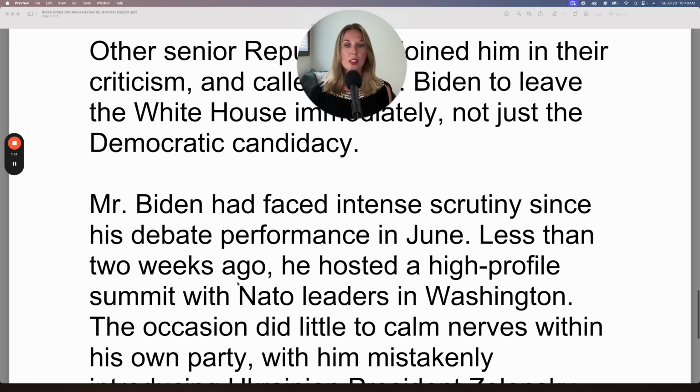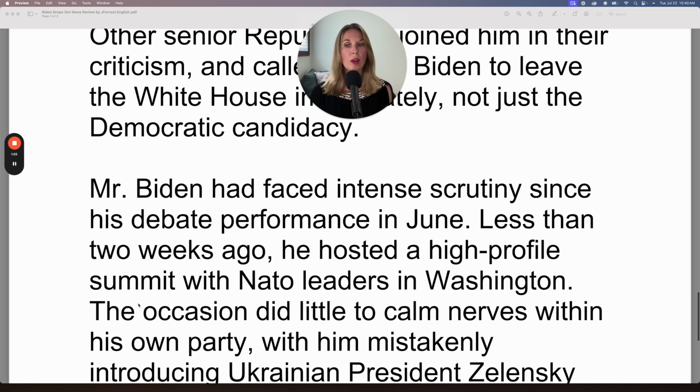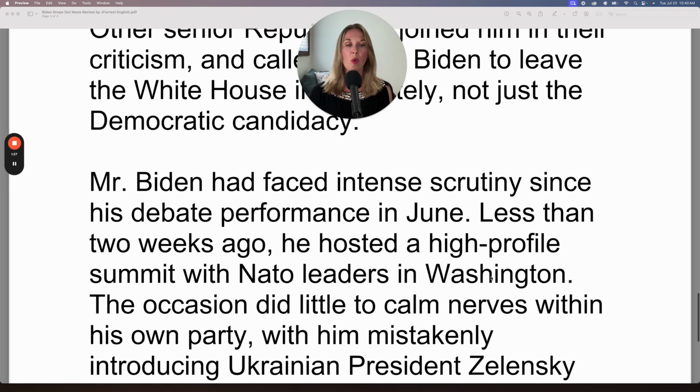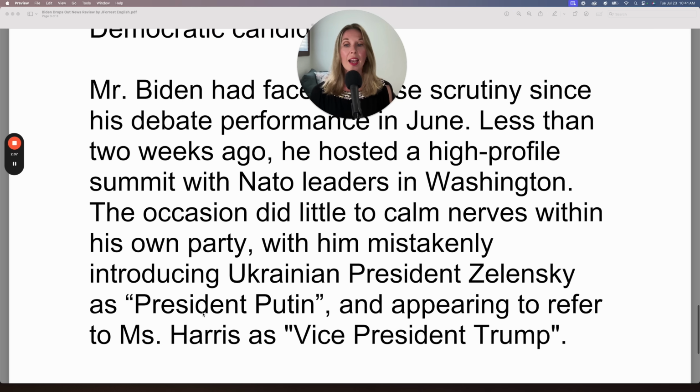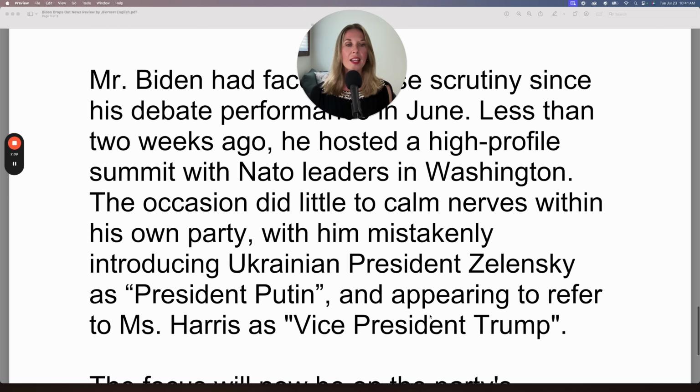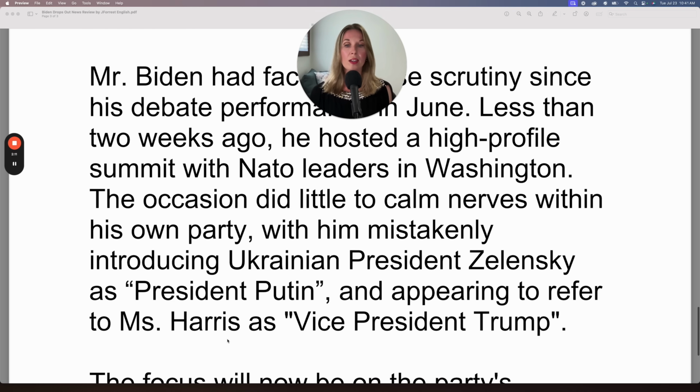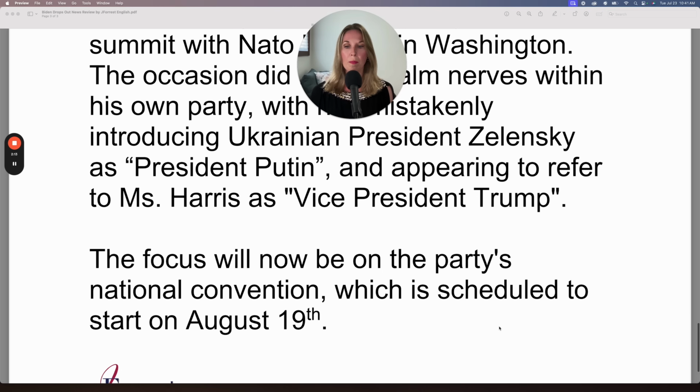Less than 2 weeks ago, he hosted a high-profile summit with NATO leaders in Washington. The occasion did little to calm nerves within his own party, with him mistakenly introducing Ukrainian President Zelensky as President Putin, and appearing to refer to Ms. Harris as Vice President Trump. The focus will now be on the party's national convention, which is scheduled to start on August 19th.